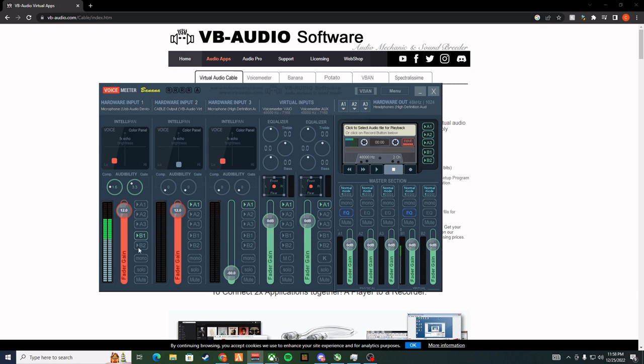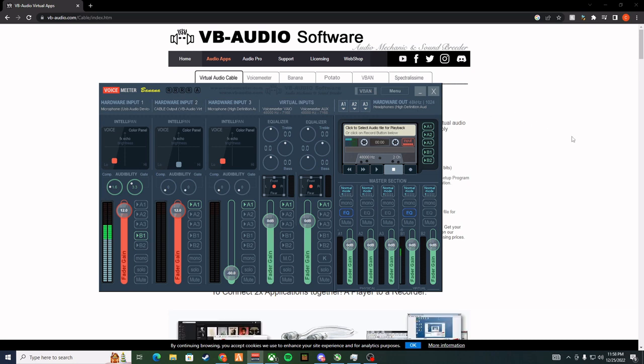I do warn you, it does sound very fuzzy through Voicemeeter Banana, but through Discord it sounds a lot better, and it's really what it's meant to sound like. In here you can hear white noise, and that's about it.